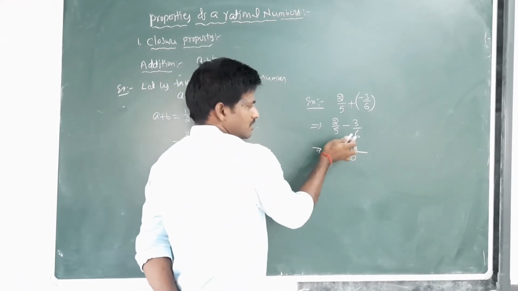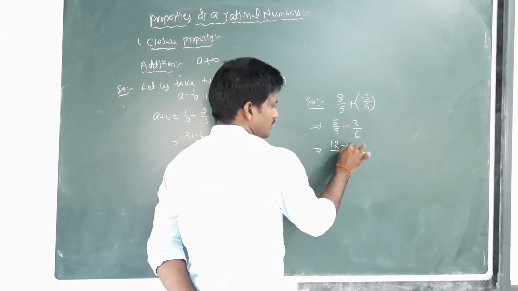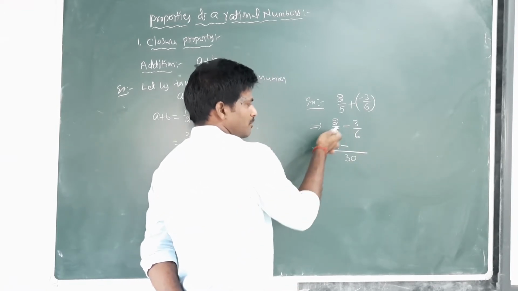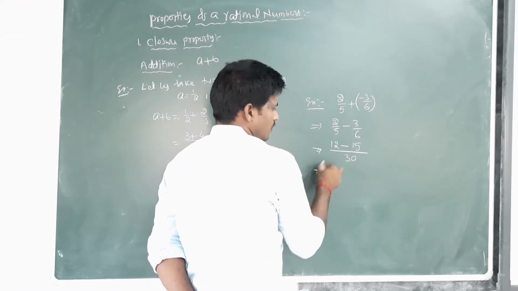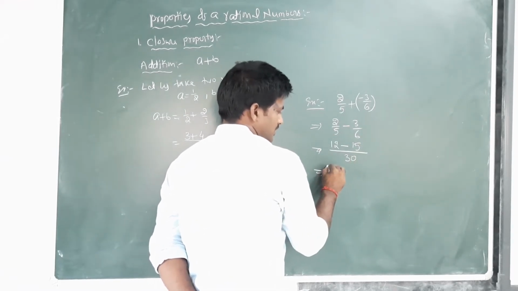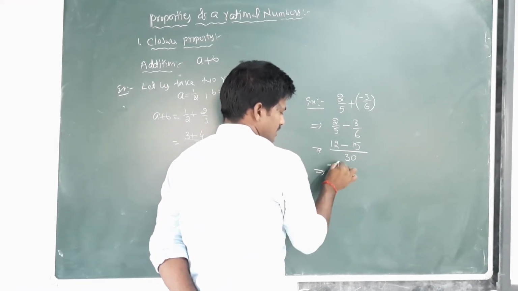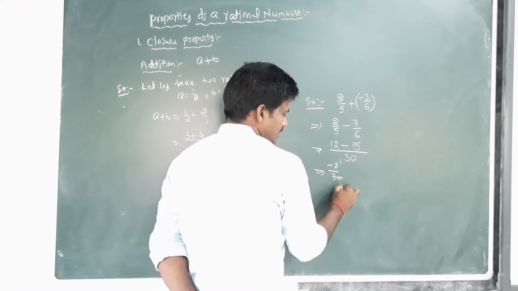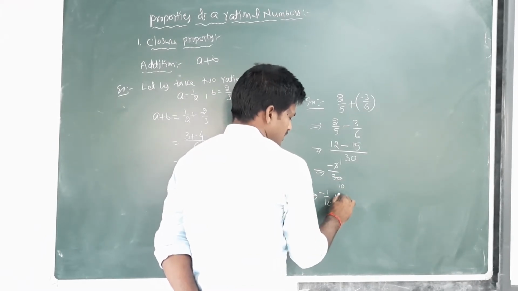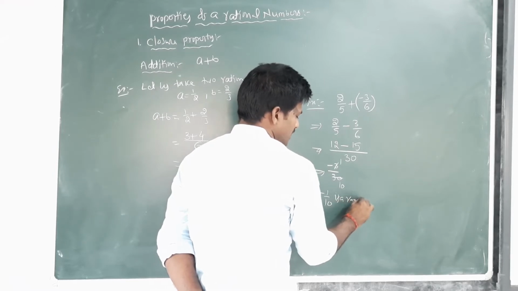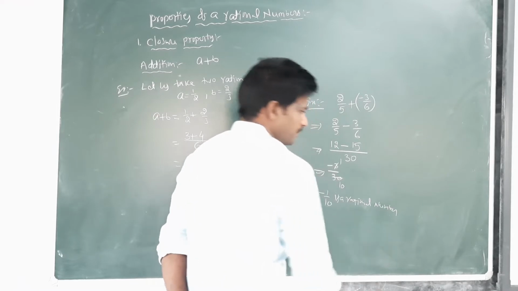Next, 6 multiplied by 2 is 12, minus 5 multiplied by 3 is 15. 12 minus 15 is minus 3 by 30. 3 times 10 is 30, so it equals minus 1 by 10, a rational number.